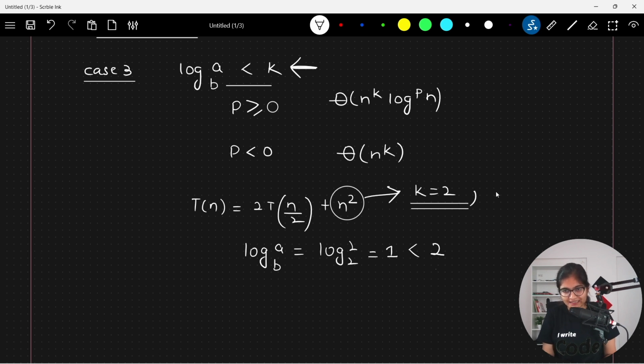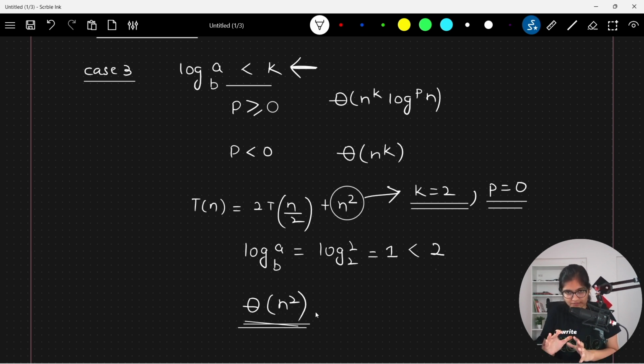Now, what is the value of p, by the way? It is equal to 0 here. So basically, when the value is less than k and the value of p is 0, what is it saying? That it's just theta of n square. So always remember, just try to evaluate the value of log of a base b and the value of k. Whenever the value of log of a base b is less than the value of k, you need to directly put the value of f of n. Whatever the value is doesn't matter. It's just that the value of p should be greater than or equal to 0.